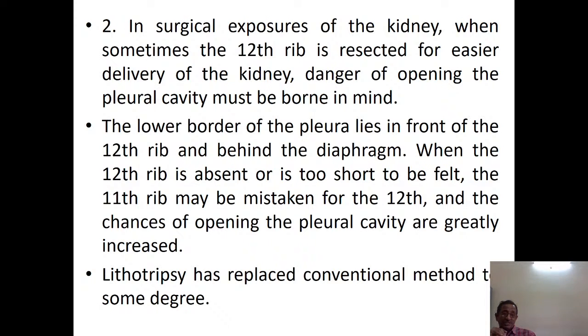The lower part of the pleura lies in front of the 12th rib and behind the diaphragm.